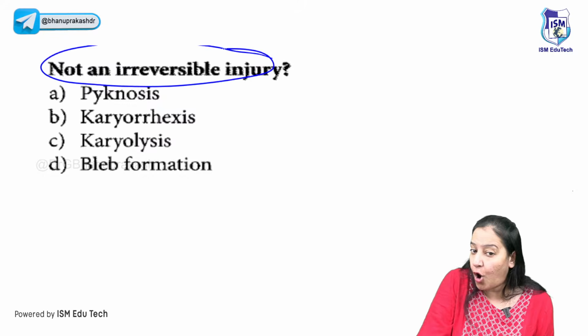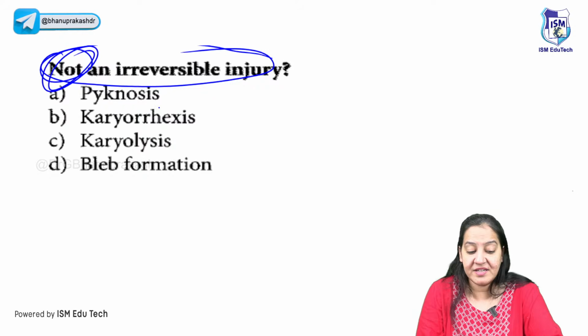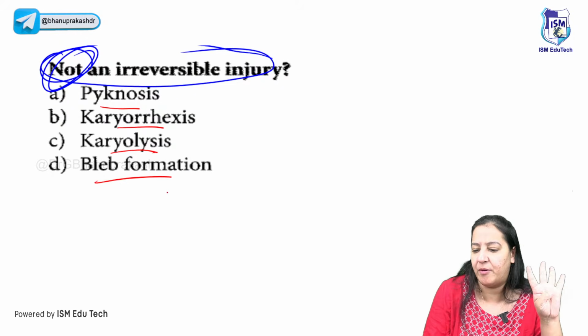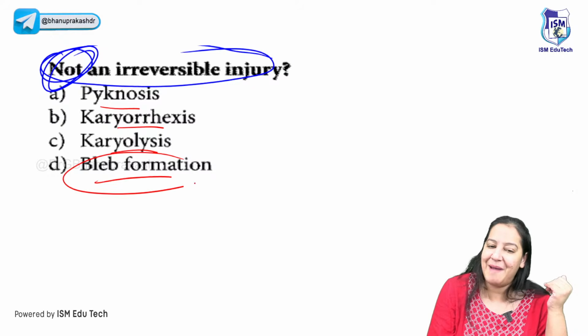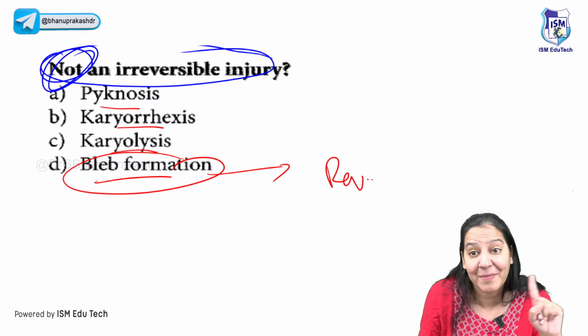Which of the following is not a feature of irreversible injury? Which doesn't happen in irreversible? Is it pycnosis, karyorrhexis, karyolysis, or bleb formation? What doesn't occur? Everyone is right: bleb formation, because bleb formation is a feature of reversible injury. It never happens in irreversible.